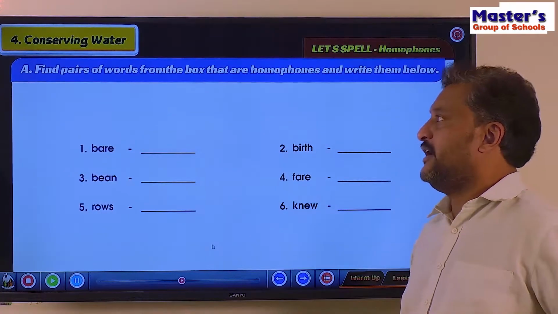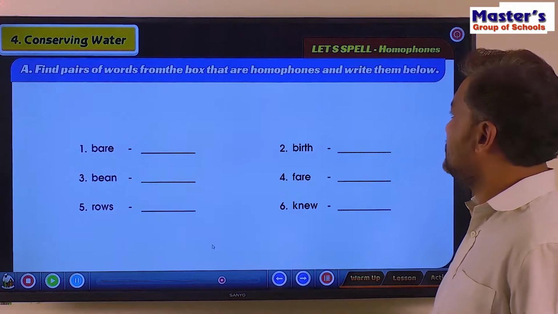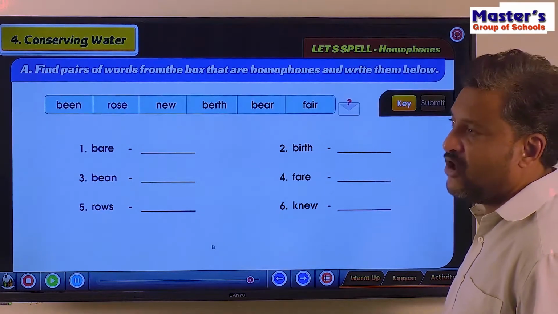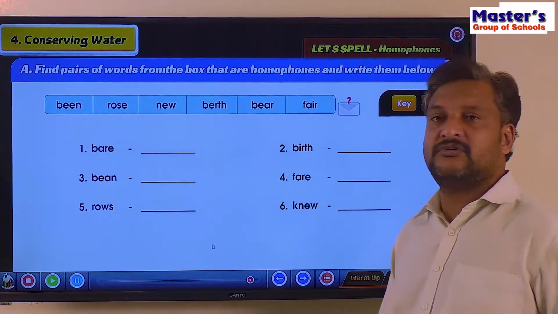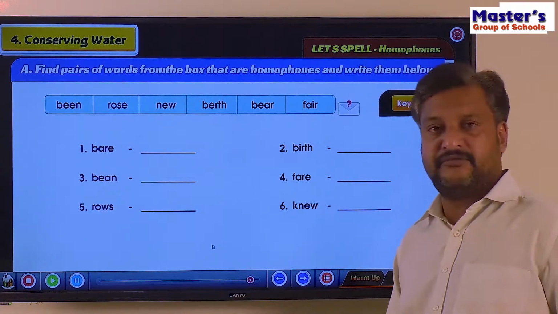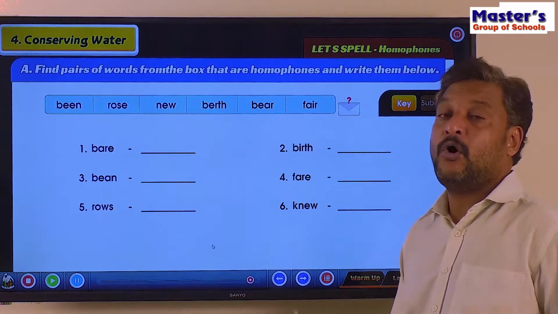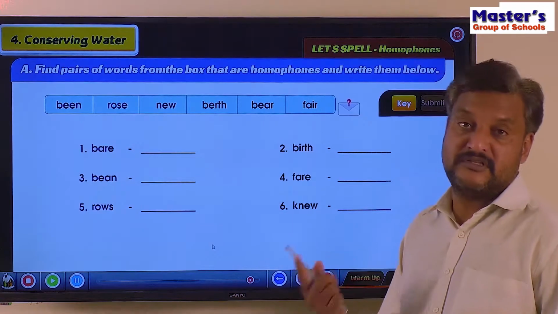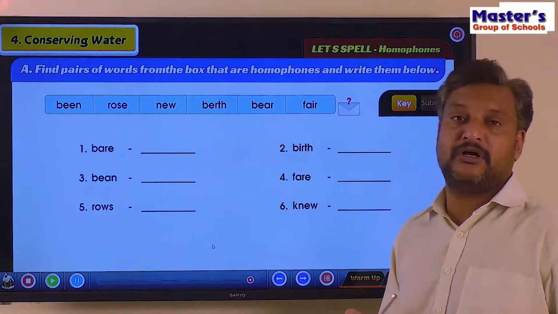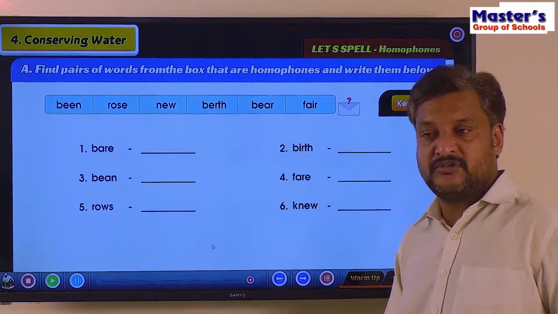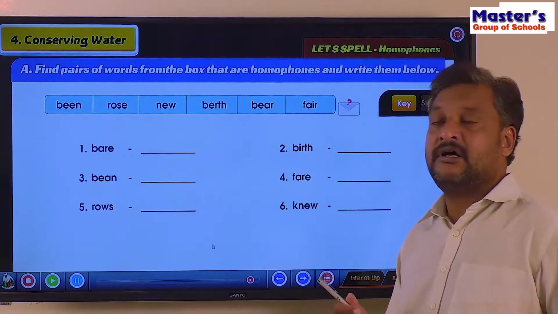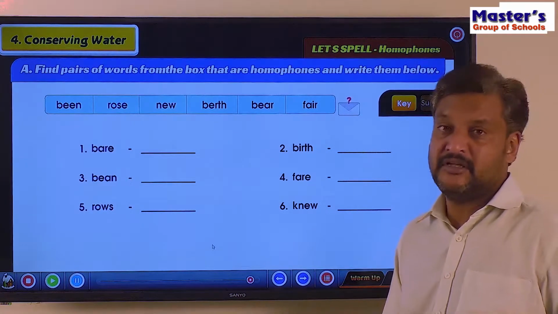Let's spell. Find pairs of words from the box that are homophones. So what are homophones? Homophones are words which have different meanings and different spellings, but homo means same, phone means sound. Homophones are words which are pronounced the same, though they have a different spelling and a different meaning, right?